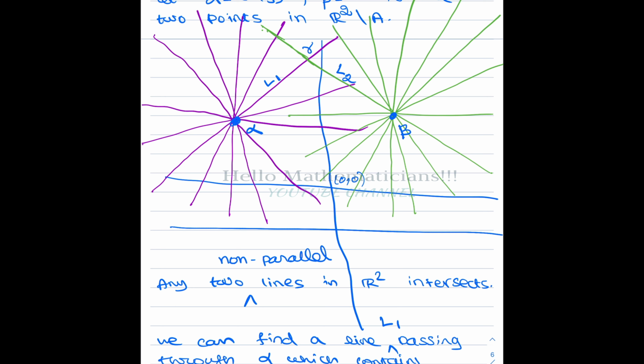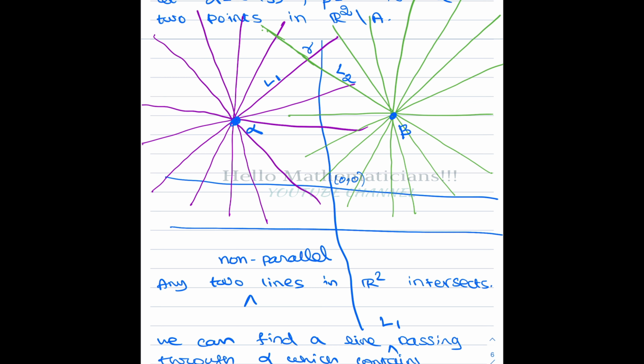Now A is countably infinite, but the number of lines passing through alpha is uncountable. Therefore I can find at least one line passing through alpha that doesn't contain a point of A, because if every line passing through alpha has a point of A, that means that A is uncountable. But A is only countably infinite.